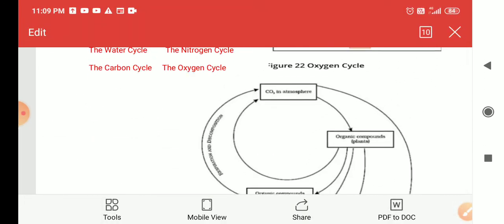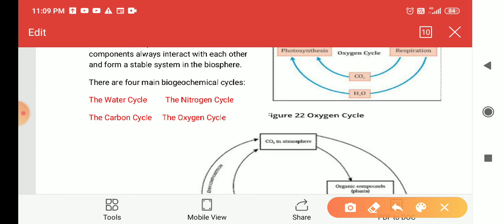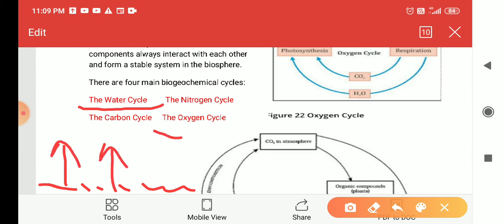What are these cycles? Dear children, we are very familiar with the water cycle. We have studied this water cycle in previous classes. There are water bodies on the earth's surface, and from these water bodies the water evaporates and forms clouds in the sky.